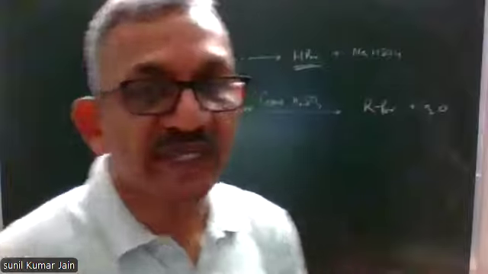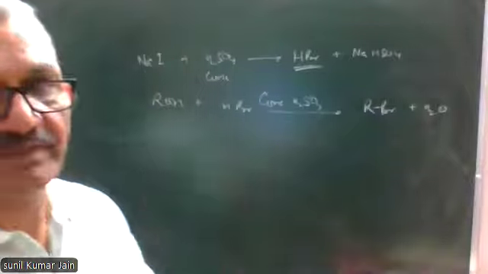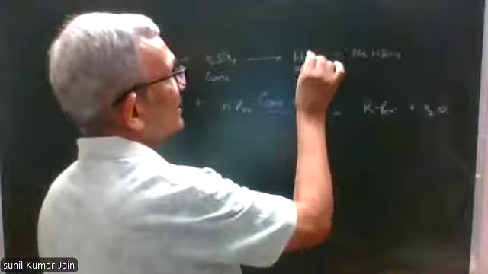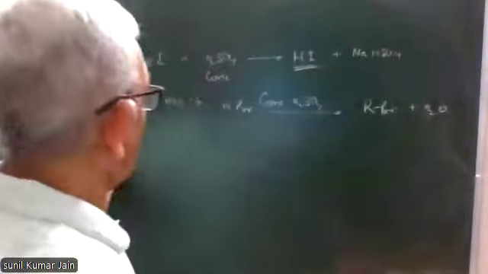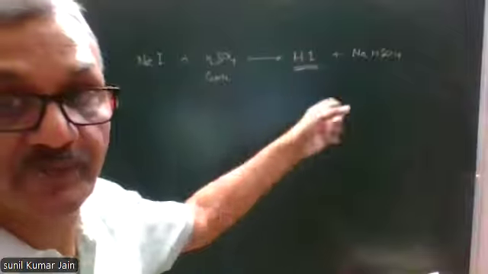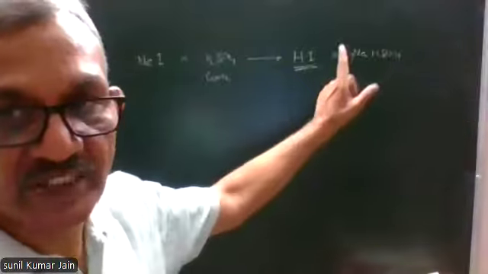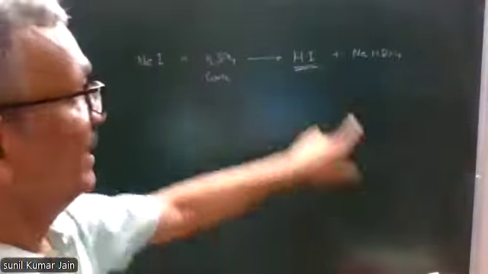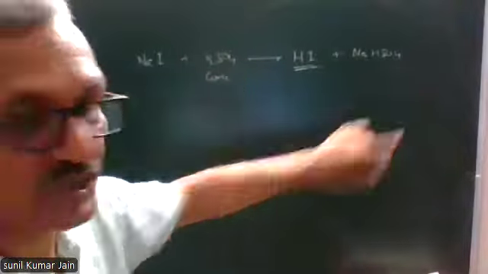If we use sulfuric acid and sodium or potassium iodide, no doubt HI is formed. But as soon as HI is formed, before it attacks alcohol, HI reacts with sulfuric acid and undergoes oxidation.